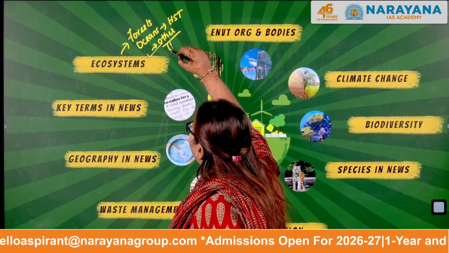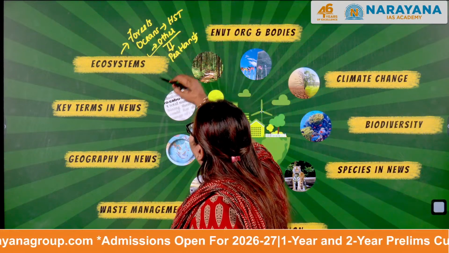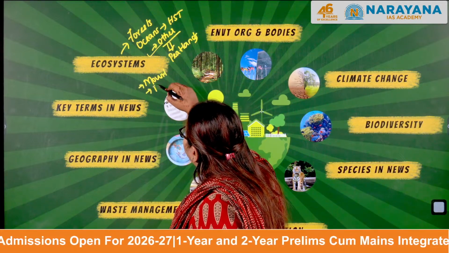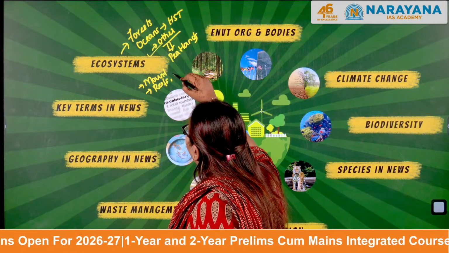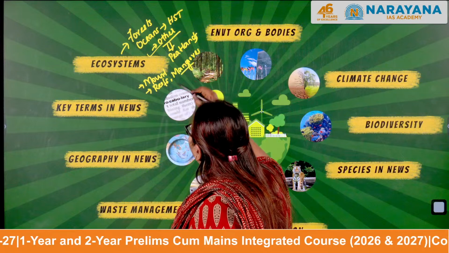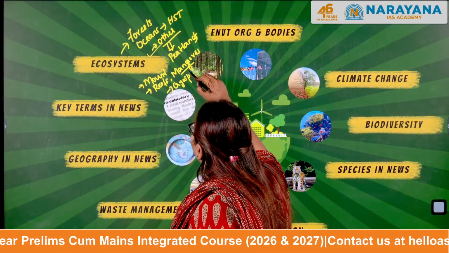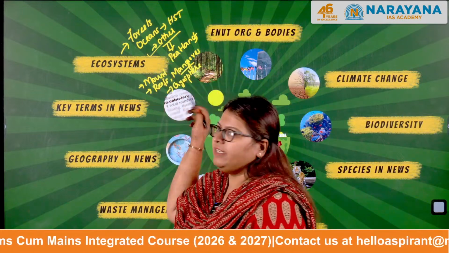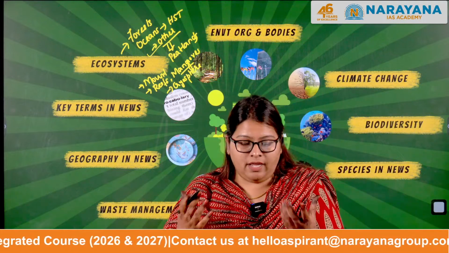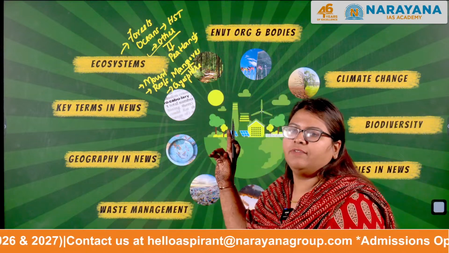What are the other kinds of ecosystems? It can be peatlands, mountains, barrier reefs, mangroves, Ramsar sites, that is the wetlands as I told you, and then it can also be the cryosphere. We will be discussing all this in detail, all the news that has been in the highlight for the past 1 year. So this is what we'll be dealing with in the ecosystem.